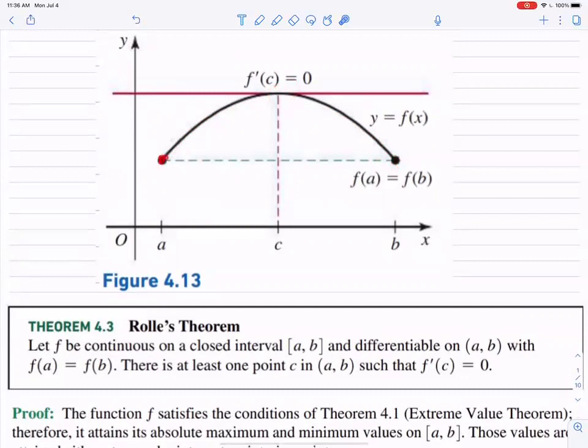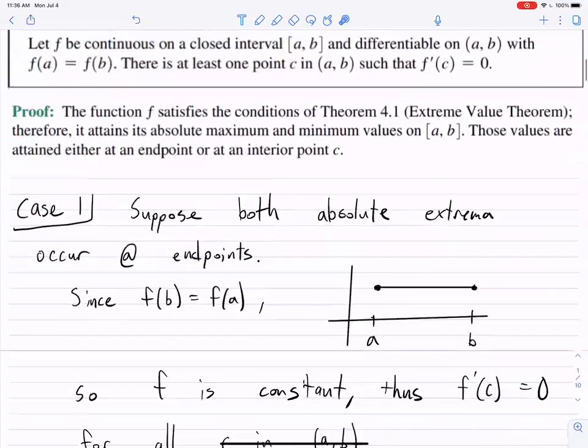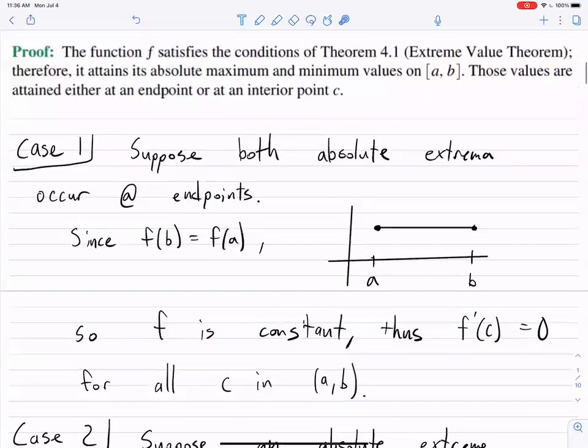If the absolute max and min both occur at the endpoints, then it has to be a constant function, right? That's case one. So suppose both absolute extrema occur at the endpoints, so this is the absolute max and this is the absolute max, and they're both the min. Because this is a continuous function and the endpoints are the same, it's just a constant function. And so f is constant, and that means the derivative is 0 everywhere, for all C on the interior, and so it meets the conclusion.